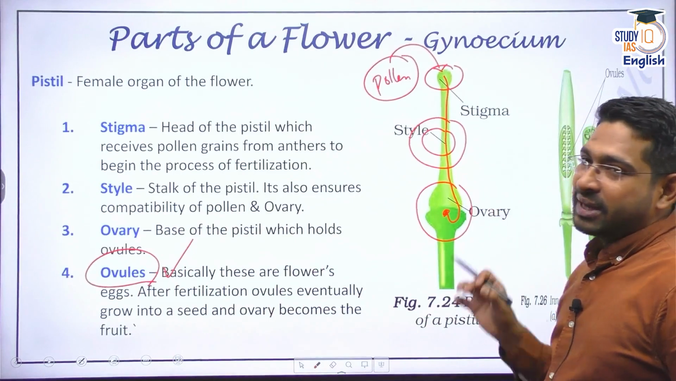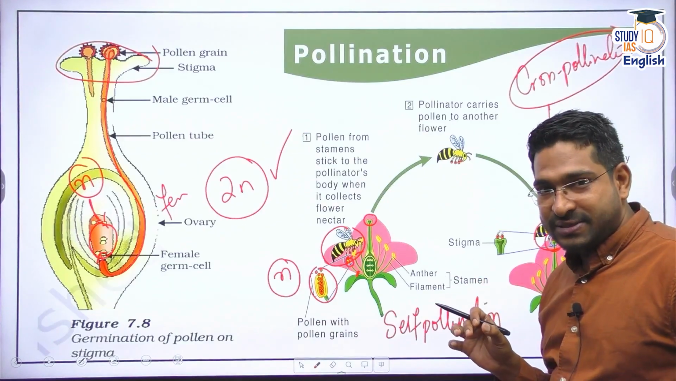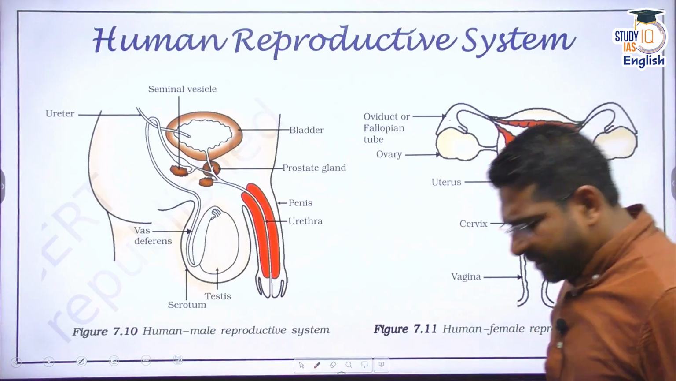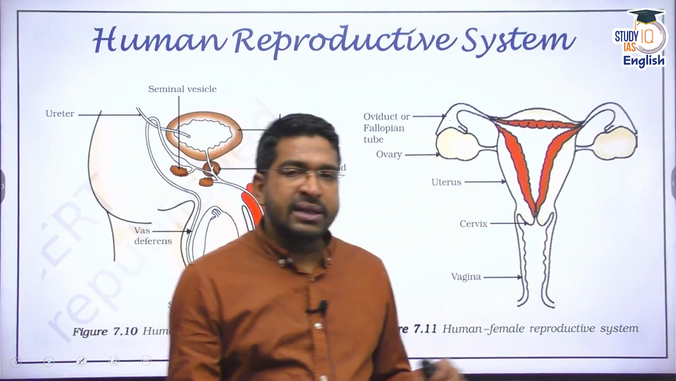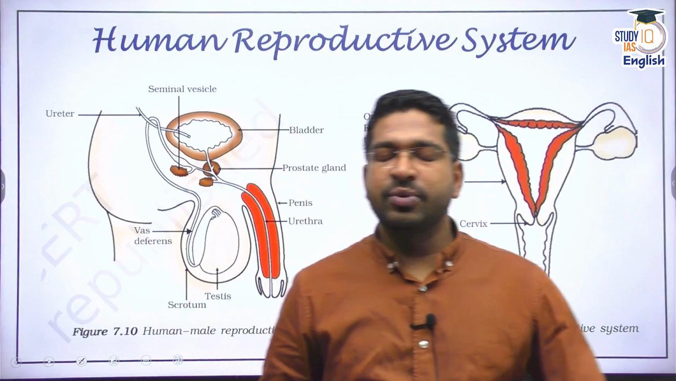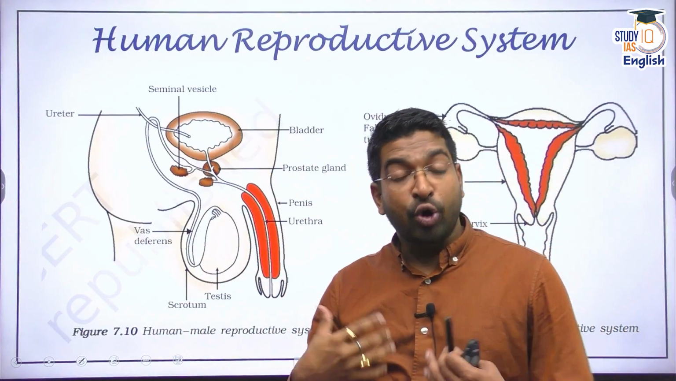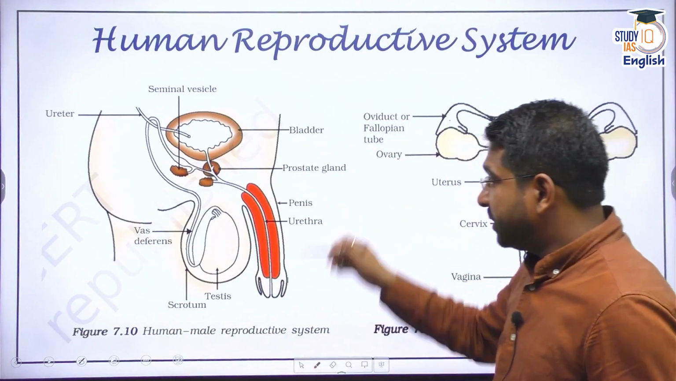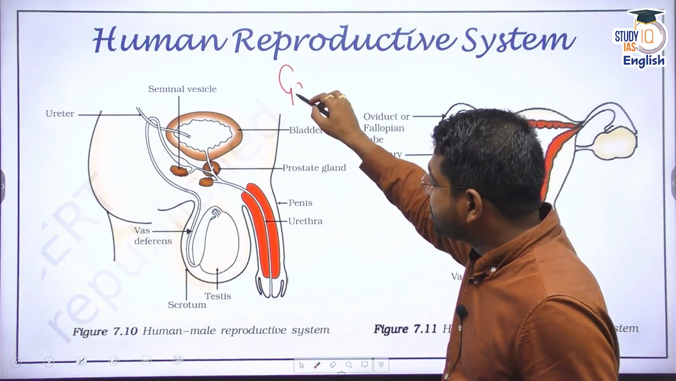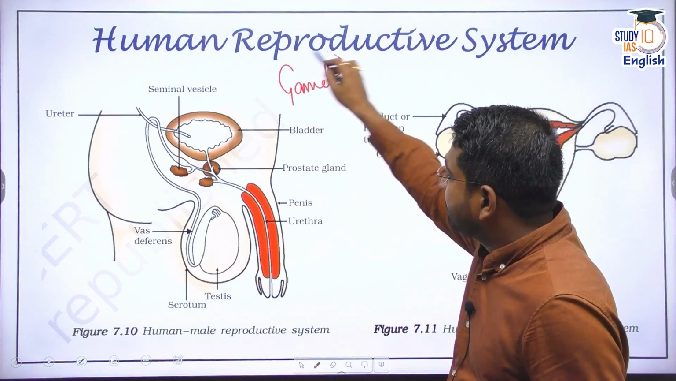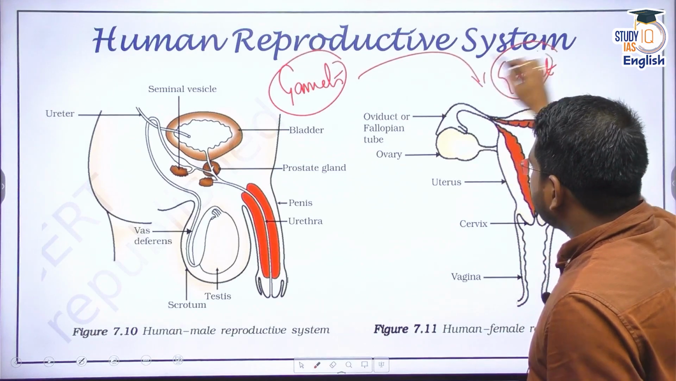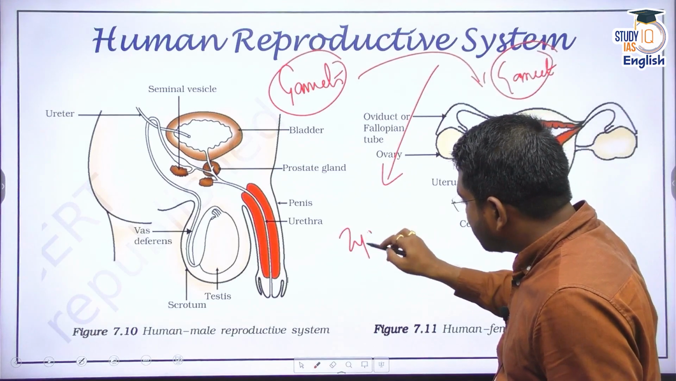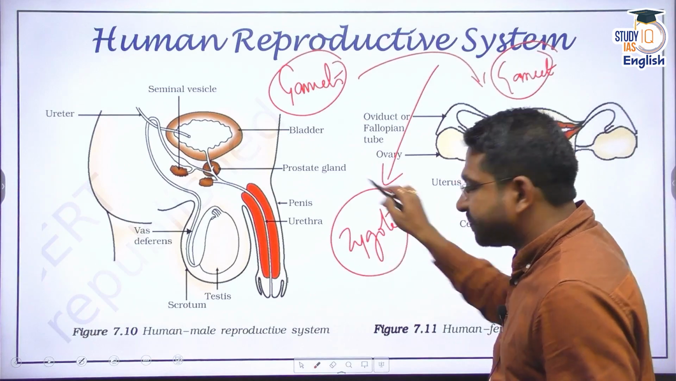So this is how reproduction takes place in plants. Apart from that, in the human reproductive system, in males and females, different reproductive organs are there. Again, from here you understand that the gamete from the male has to reach the gamete from the female, and both have to combine, leading to the formation of a zygote.